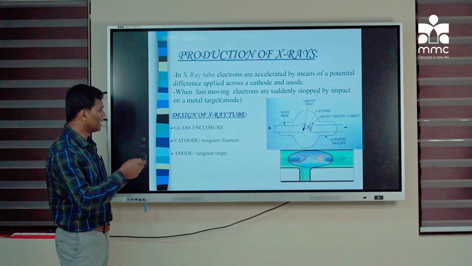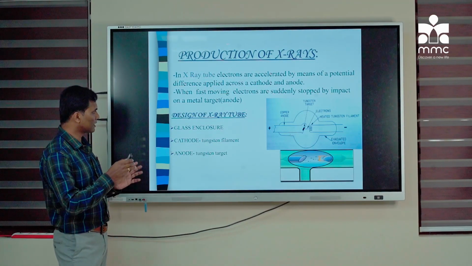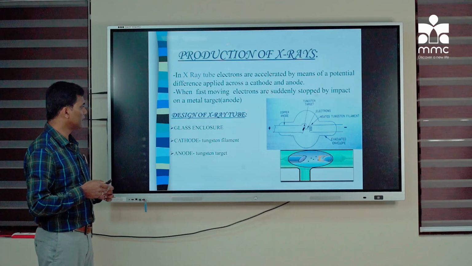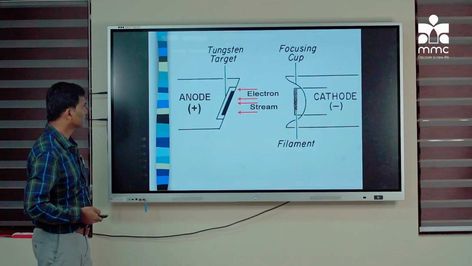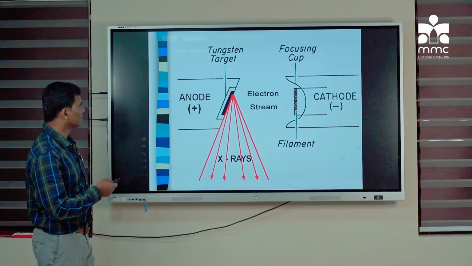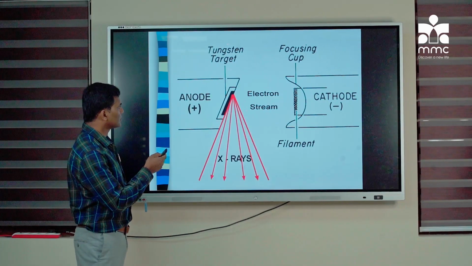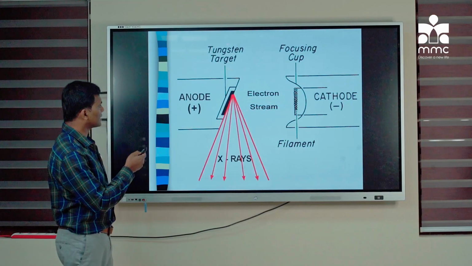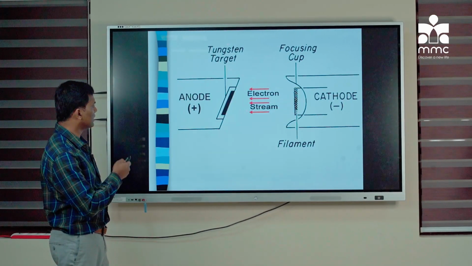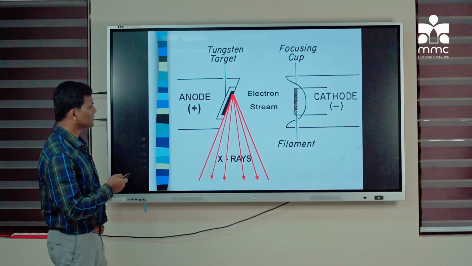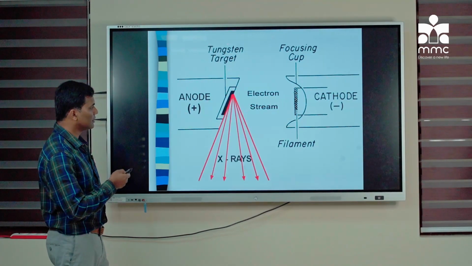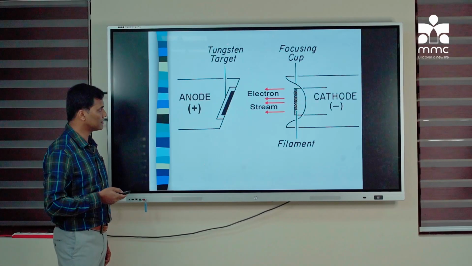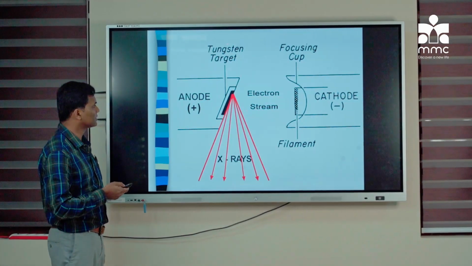So the tube consists of a glass envelope and the cathode and the anode. So this is how the X-ray is produced. The fast moving electrons will hit the anode, interact with the atoms of the tungsten anode, and then the X-ray is produced. I'll be discussing in detail how the X-ray is produced.